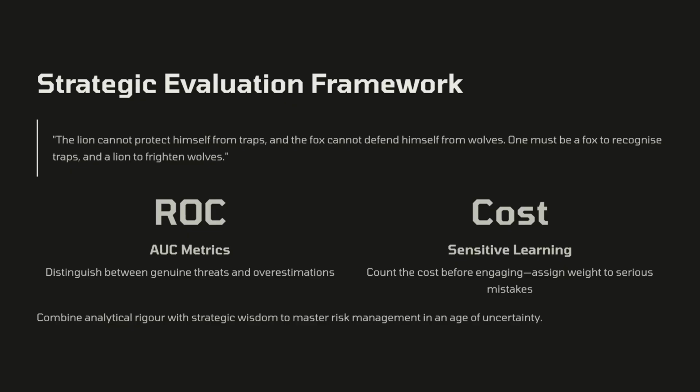6. Evaluation metrics. In binary classification, true positives are correctly identified sensitivities, false positives are overestimations of threat. The ROC-AUC shows how well we distinguish them. Machiavelli advises, the lion cannot protect himself from traps, and the fox cannot defend himself from wolves. One must therefore be a fox to recognize traps, and a lion to frighten wolves.